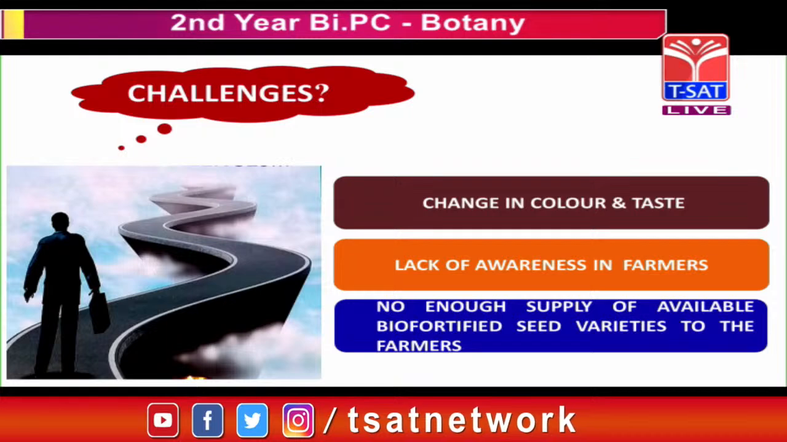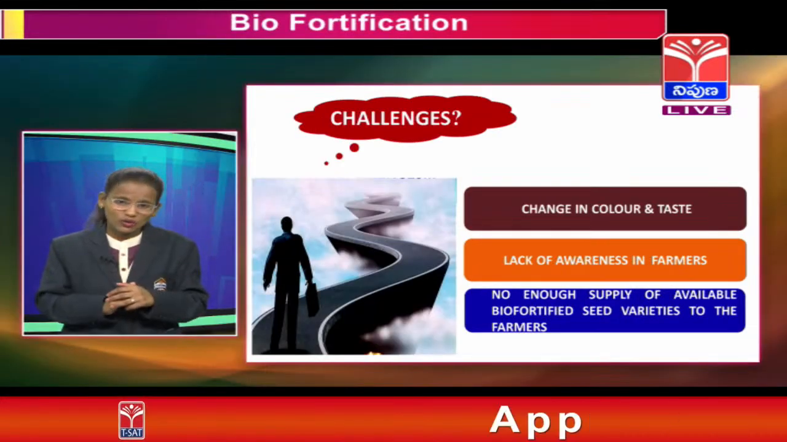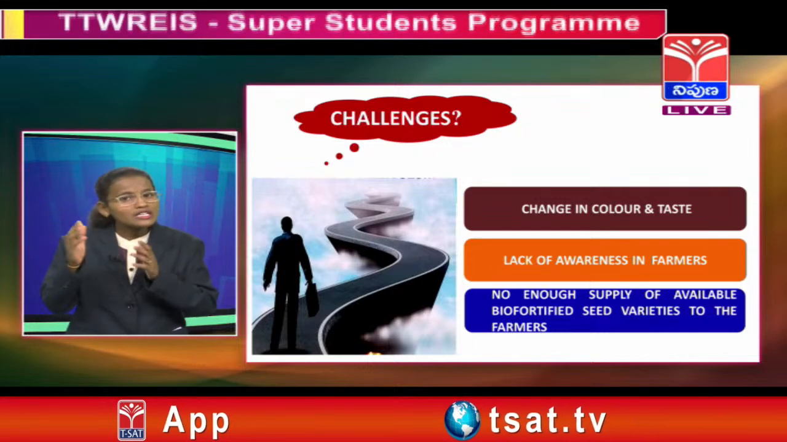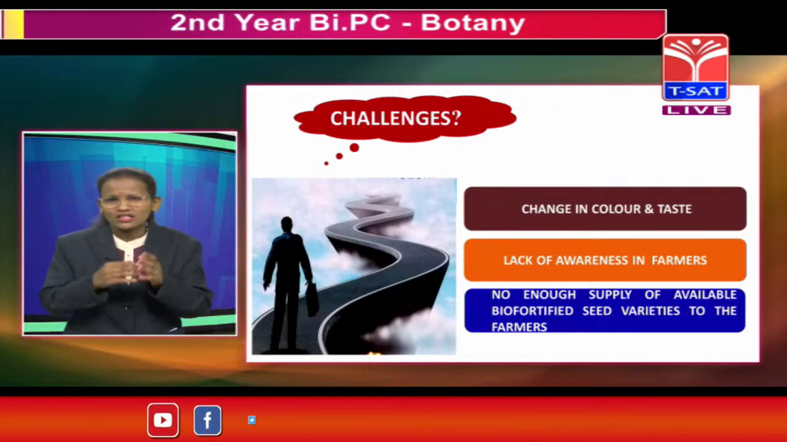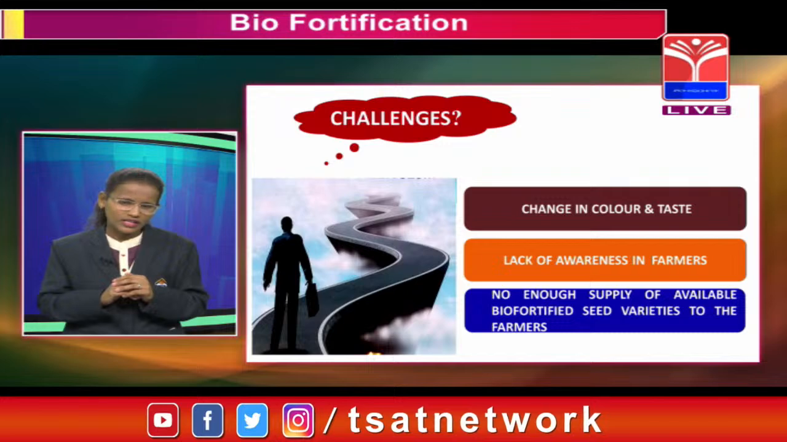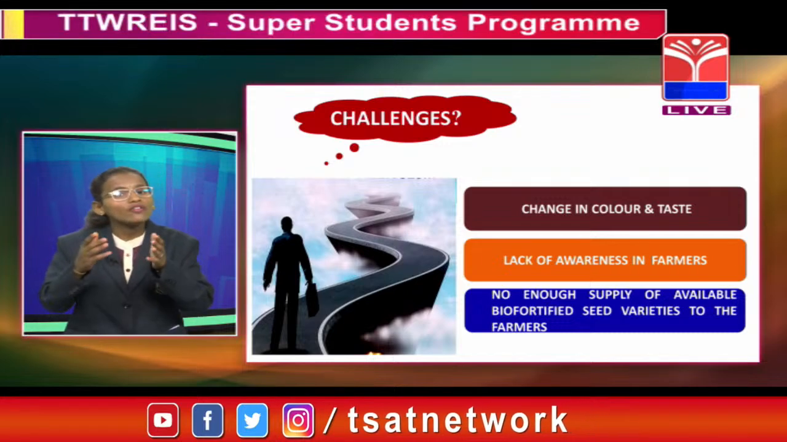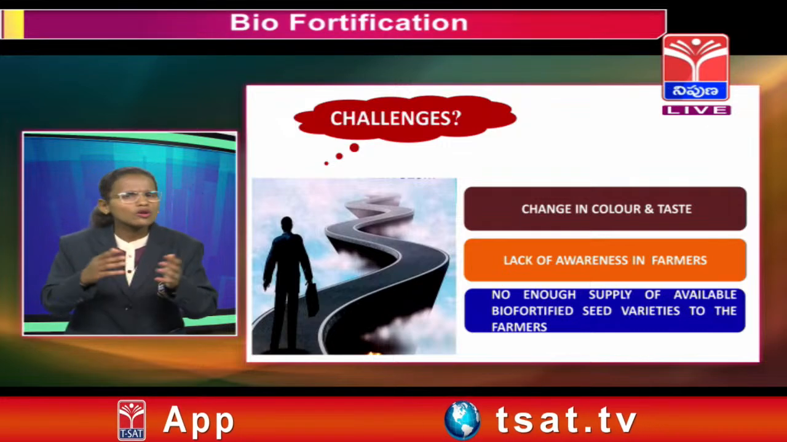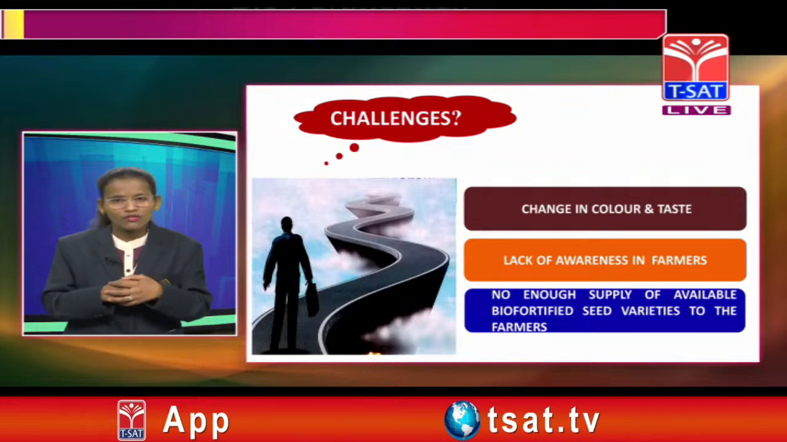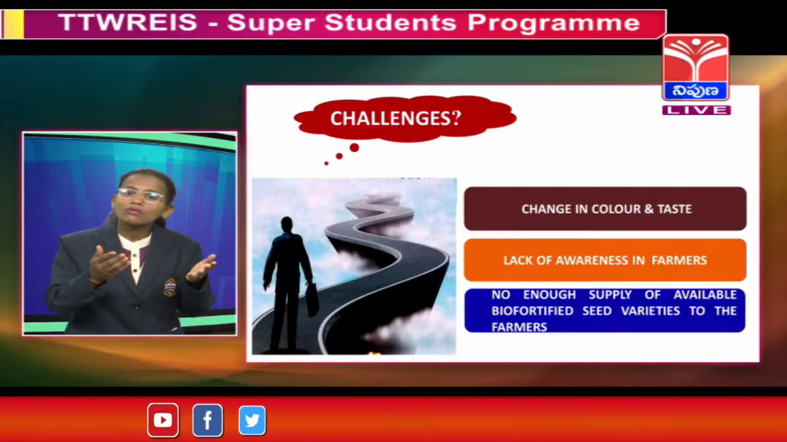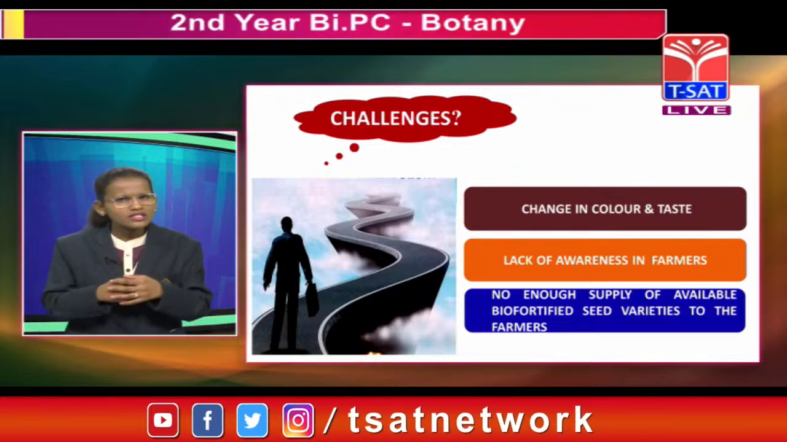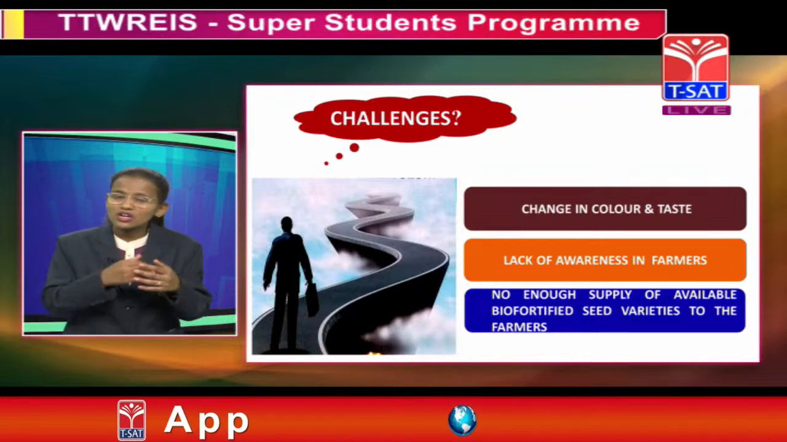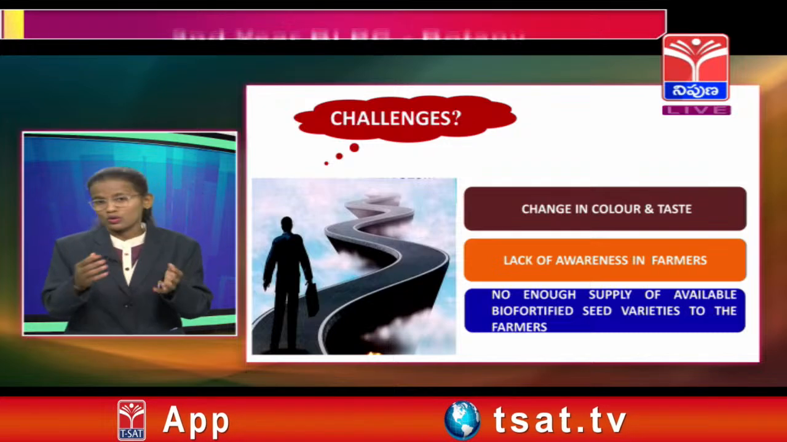Due to change in color and taste, many people hesitated to buy the biofortified grains, and farmers also. We can see golden rice. When the government implemented golden rice, due to change in color and taste, many people hesitated to buy it. The second challenge faced was lack of awareness in farmers. We all know that if we do not create awareness among everyone, the news will not spread easily. So there was no awareness among the farmers as well as people regarding the nutritional values of biofortification. And the third challenge is that not enough supply of biofortified grains was given by our agricultural officers to the farmers. It is also a big challenge.